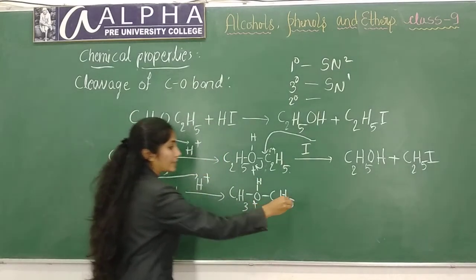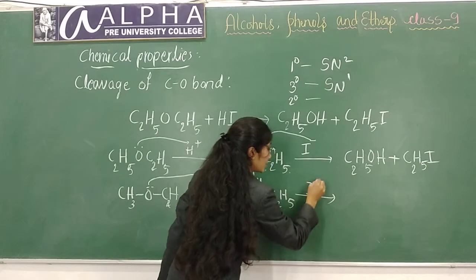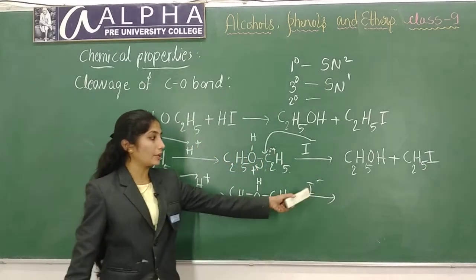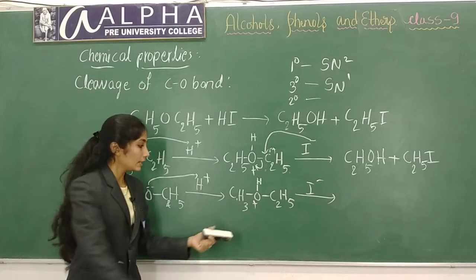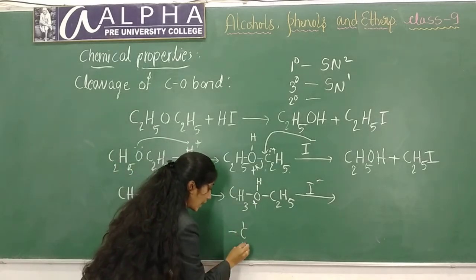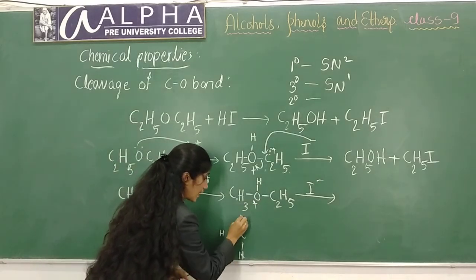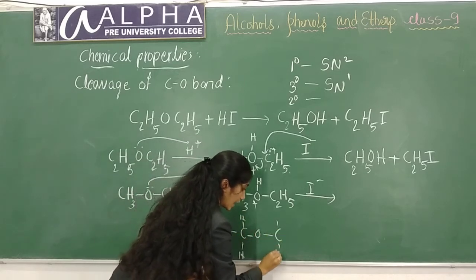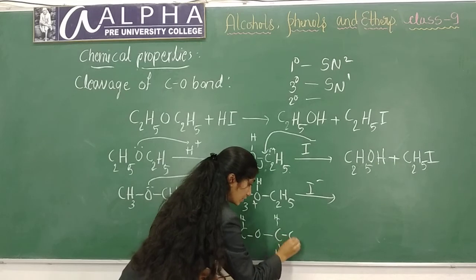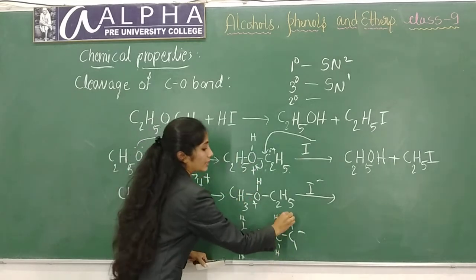See here, in the next step, to which alkyl group will this iodine attack? I- will attack which group? This is CH3OCH3. The structure is like this.